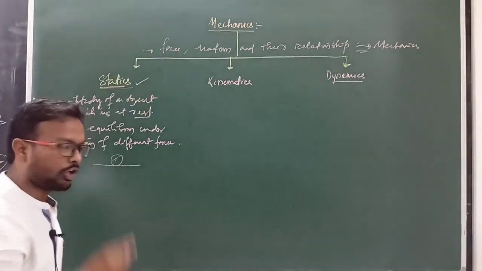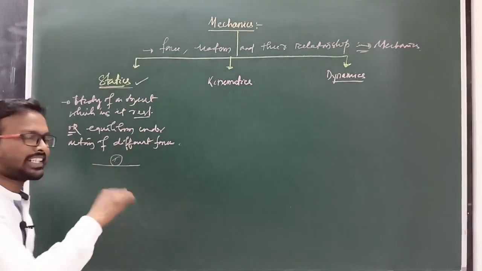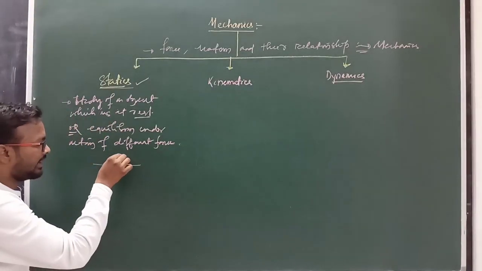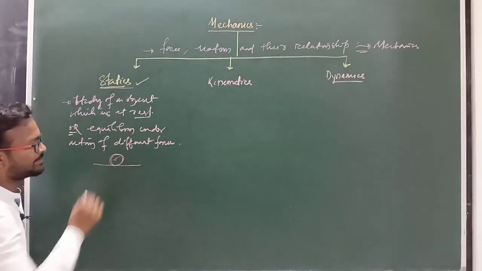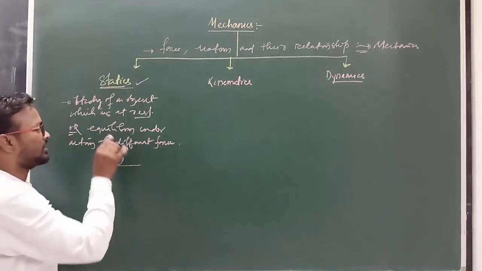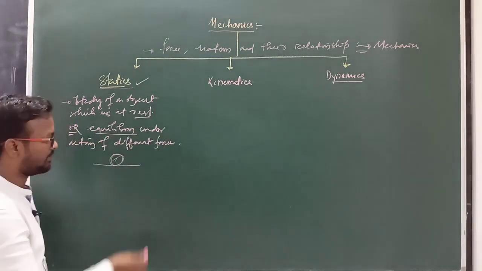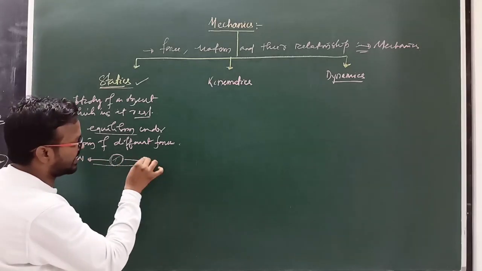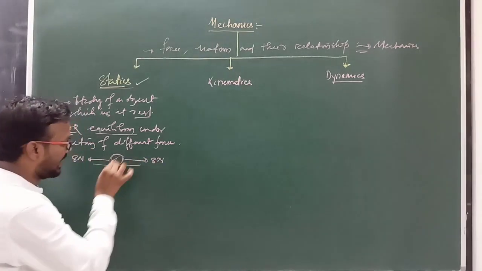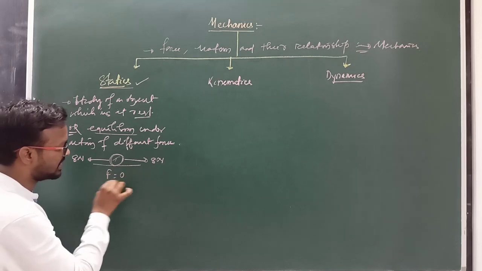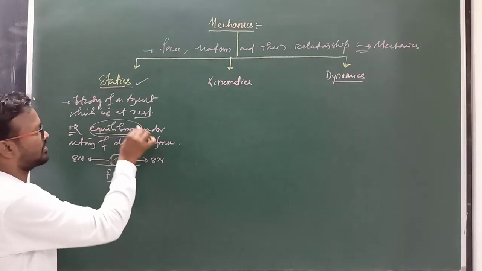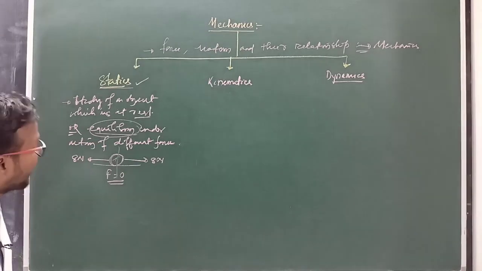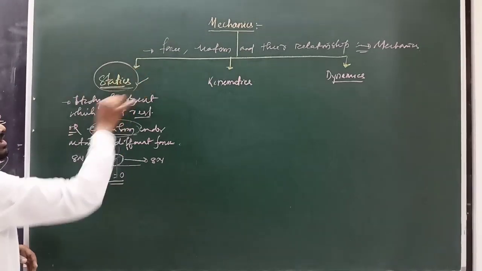Suppose a body is at rest on a surface, you can say the body is under the static condition. If the net force acting on the body is zero, that condition is known as equilibrium condition. Suppose we apply an 8 Newton force in one direction and an 8 Newton force in the opposite direction, then the net force acting on the body is equal to 0, and that condition is known as equilibrium condition, and the body is at rest. Clear? This is known as static condition.